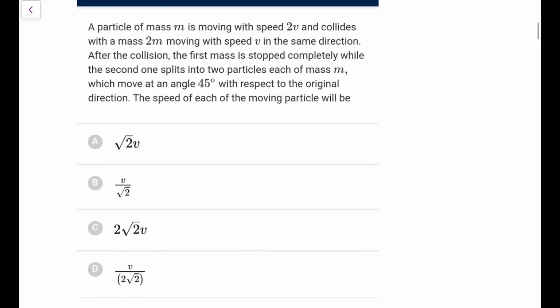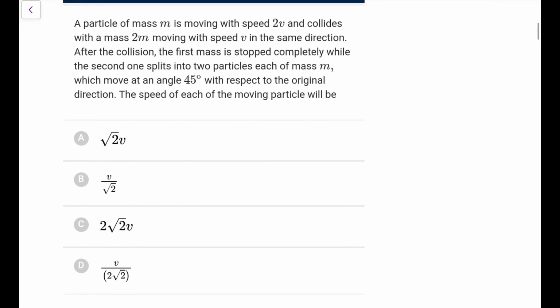Next one. A particle of mass m is moving with speed 2v and collides with a mass 2m moving with speed v in the same direction. After the collision, the first is stopped completely, while the second one splits into two, each of mass m, which go at an angle of 45 degrees with respect to the original direction. The speed of each of the moving particles will be? So the situation would be something like this. Let's say both are moving along the x-axis. The first one was m going with velocity 2v and this 2m going with velocity v.